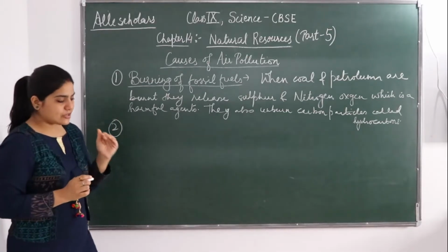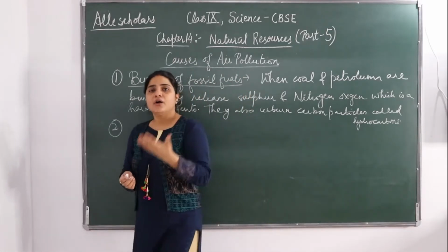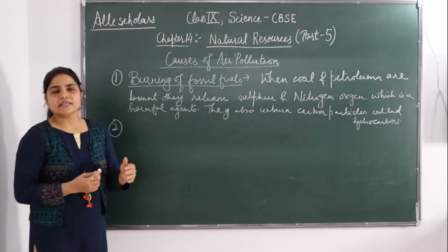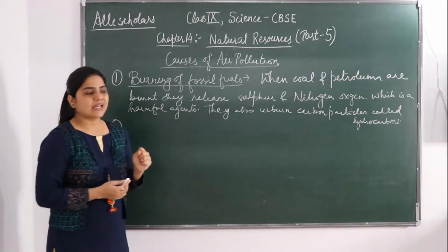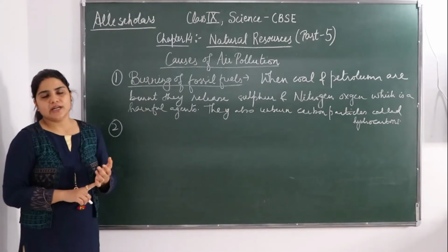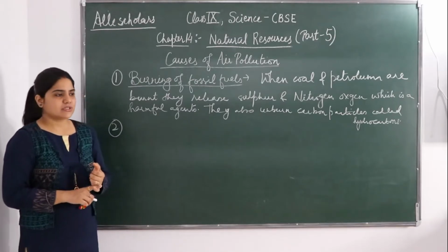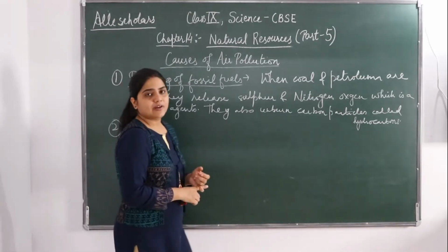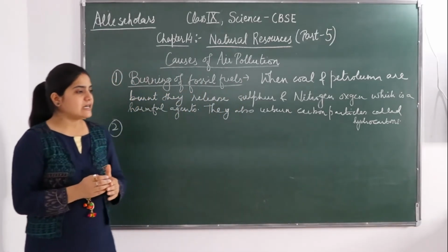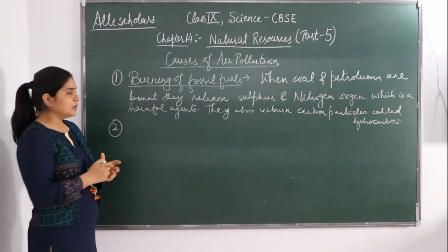The second thing is the exhaust from industries. We know that different industries, different plants are there through which different kinds of smokes are coming. So industries basically release harmful gases and smokes in the air. So these smokes, what do they contain? They contain carbon monoxide and some organic compounds that decrease the quality of air. Different industries, different plants, release harmful gases and smokes that also cause air pollution.